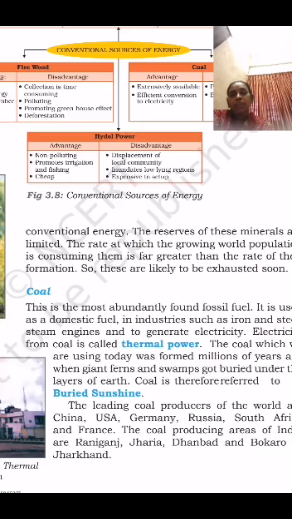These main fossil fuels take millions of years to form. What have we learned today? Coal takes millions of years to form. So, children, once again read about conventional sources of energy, about coal and firewood. Thank you.